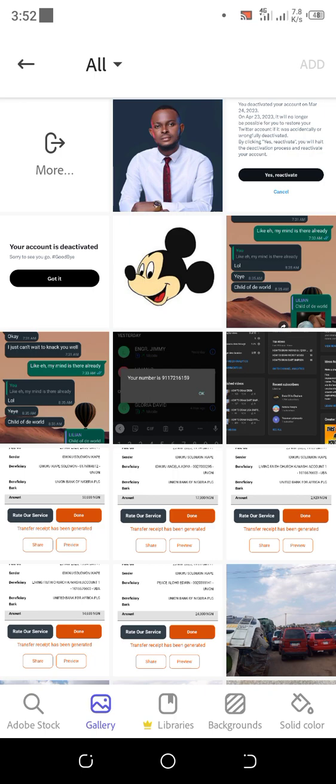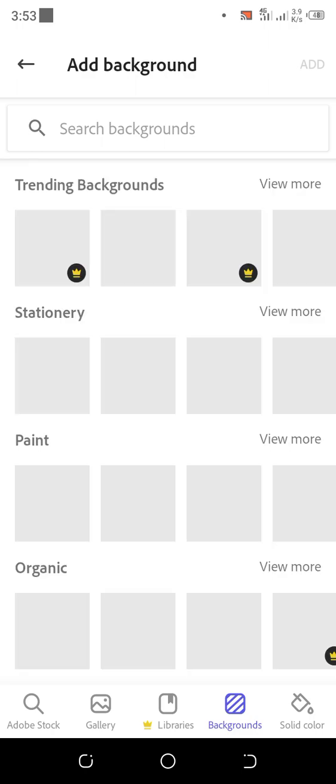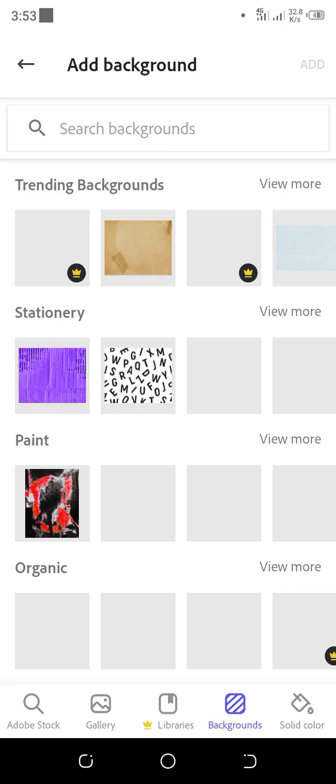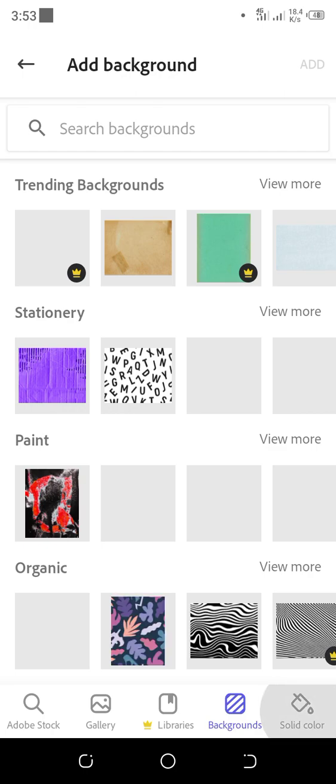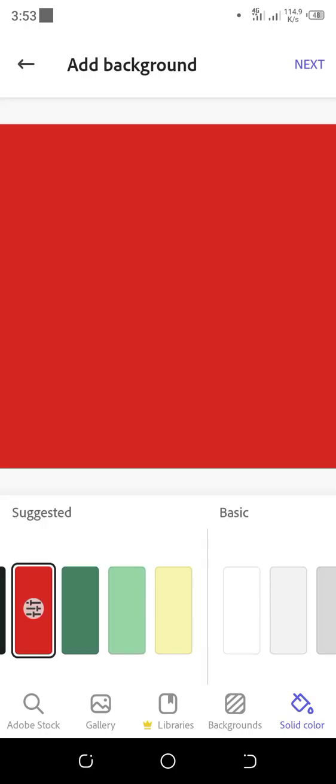The first one below is Adobe Stock. We have Gallery, which is from your phone. We have Libraries. We have Solid Colors, and we have Background. So I'll be going with Background. You see all the backgrounds here in case you want to use any background. But since we are removing the background of a particular image, an image that has an existing background, we'll click on Solid Colors. So once we click on Solid Colors, we now click on Next.